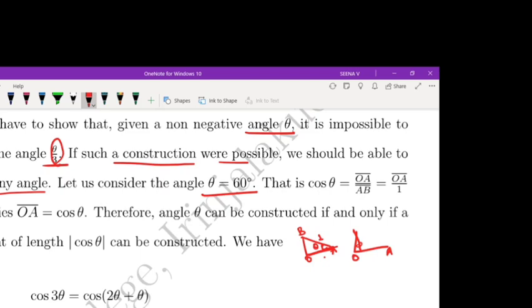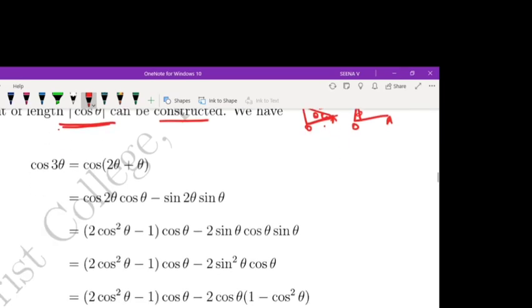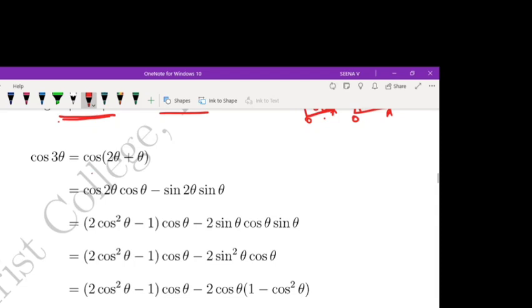Angle theta can be constructed if and only if a line segment of length mod cos theta, that is the length of OA, can be constructed. Suppose AB is of length 1, then OA is cos theta. So angle theta can be constructed if and only if a line segment of length mod cos theta can be constructed. Okay. So we have this result.